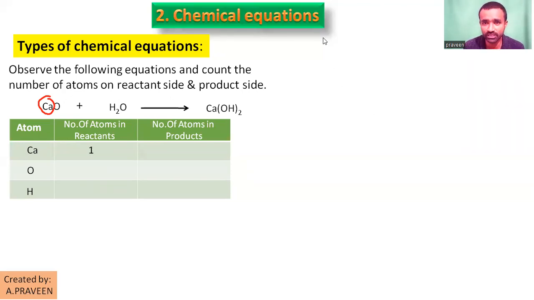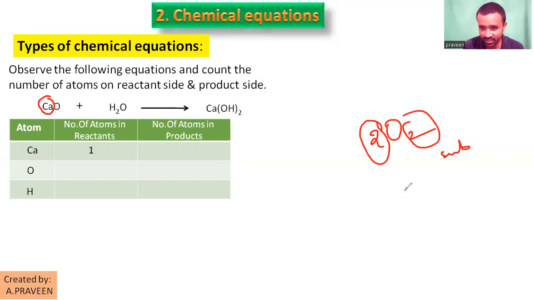What is coefficient? What is subscript? Suppose here 2 O2 is there. This first 2 is the coefficient, this 2 is the subscript. If nothing is there, O is an atom. O2 is a molecule. You learned this in 9th class, the difference between atom and molecule, right? So this is about the count.